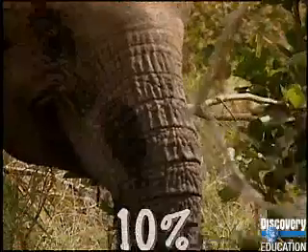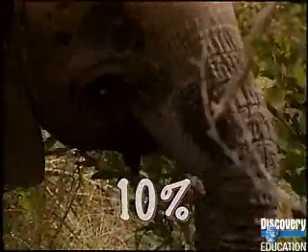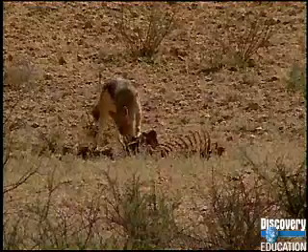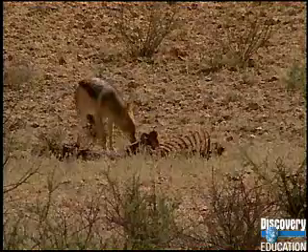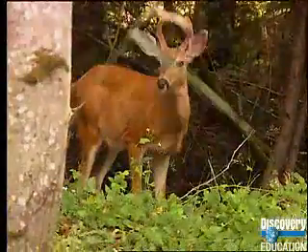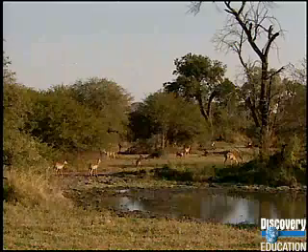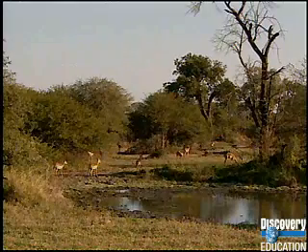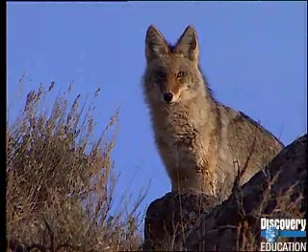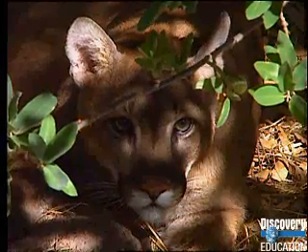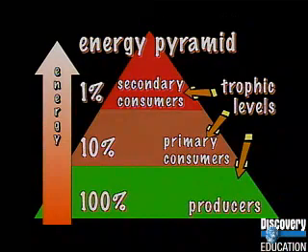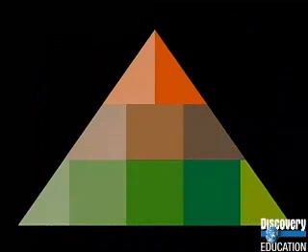Biologists estimate that about 10% of the energy in one trophic level is transferred to the next trophic level, and so on. Where does the rest go? Some is used for digestion, work, growth, and reproduction, and the rest gets dissipated as heat. When the energy is passed to the next trophic level, such as from the herbivore that eats the plant to the carnivore that eats the herbivore, only 1% of the original energy is available. At each trophic level is a decrease of about 90% of available energy.